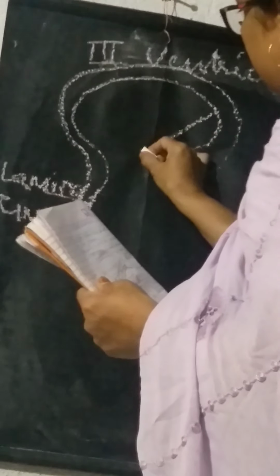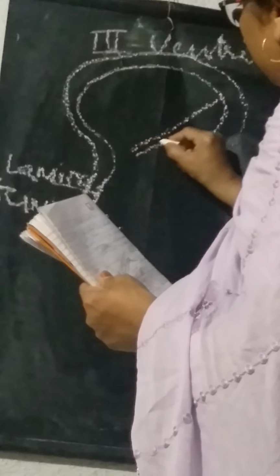This is the lamina terminalis. Then over here, the splenium is a little big. Now just above the splenium, we have the fornix.